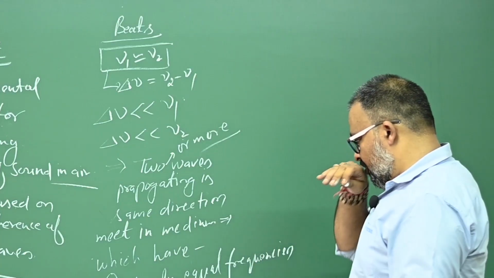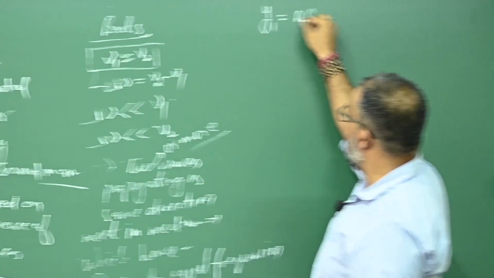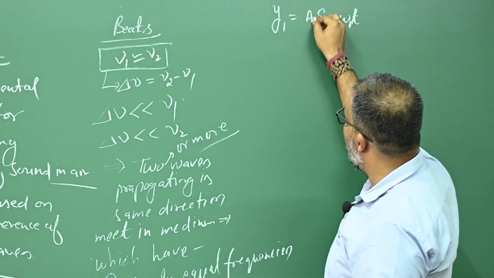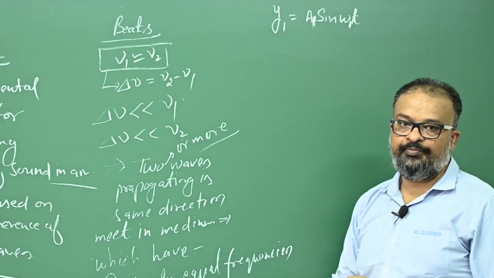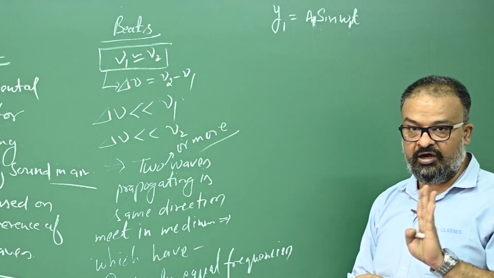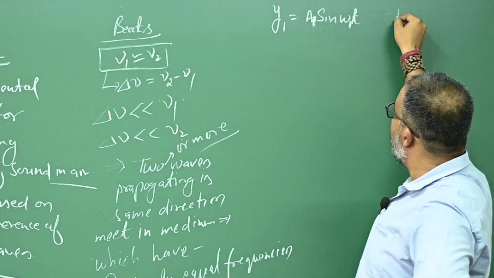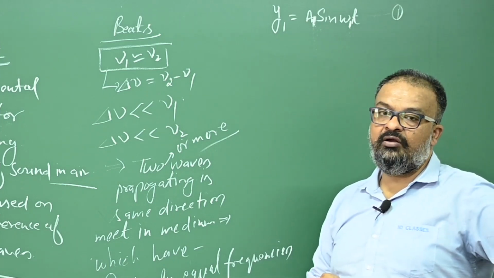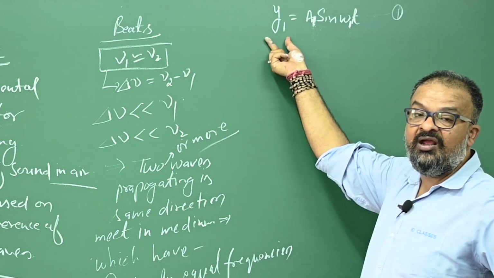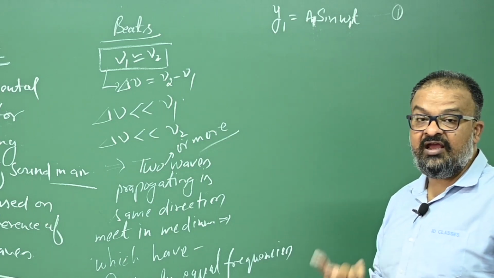Okay. Suppose we have a wave y1 equals a1 sine omega1 t. Their amplitudes are same, but I will make a1 equal to a2 finally, not right now. Okay, now listen to what I'm saying. This is the equation of the first wave. Now you would like to ask me, sir, that the equation of a wave was a sine omega t minus kx. Where has this kx gone?